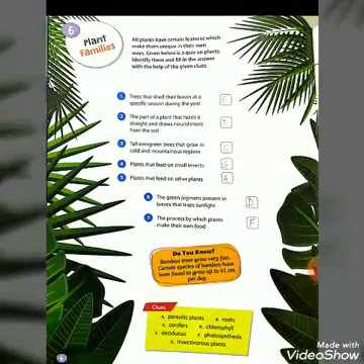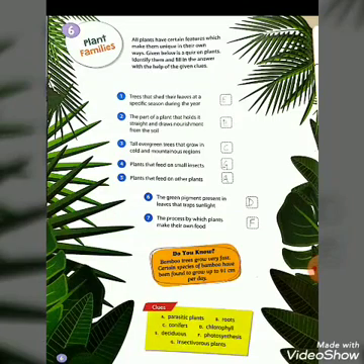Now we are going to revise once again chapter 6, plant families. First is about the deciduous plant. We know that trees that shed their leaves at a specific season during the year are known as deciduous trees. Here you can see clues are given on page number 6.